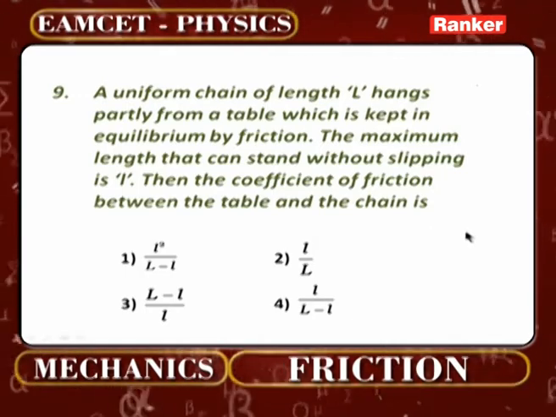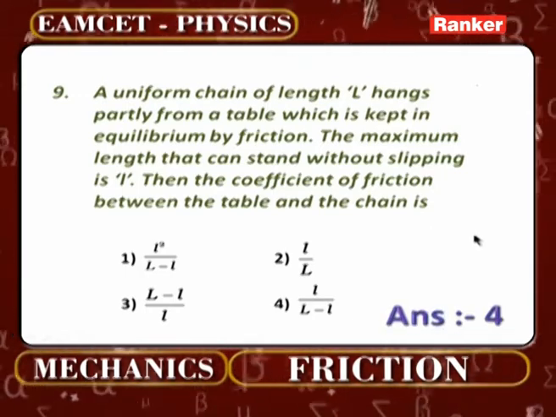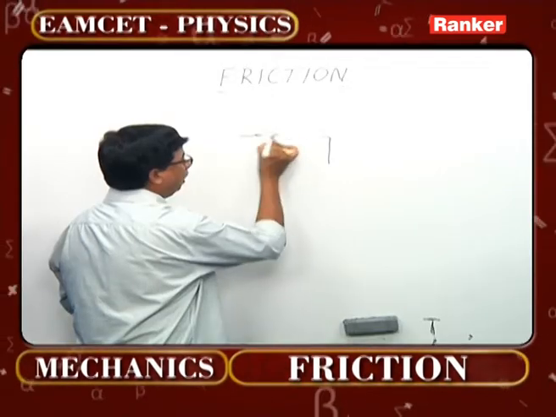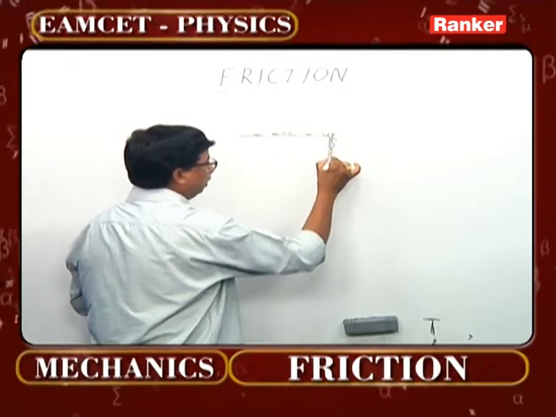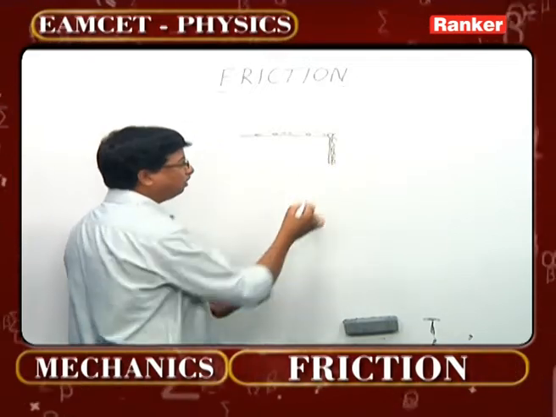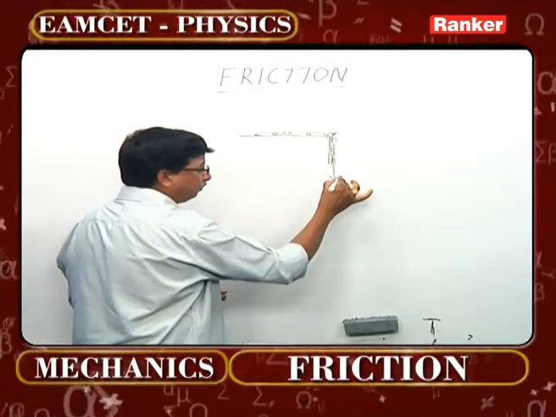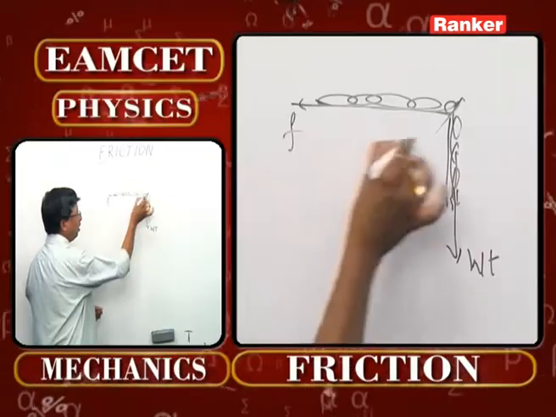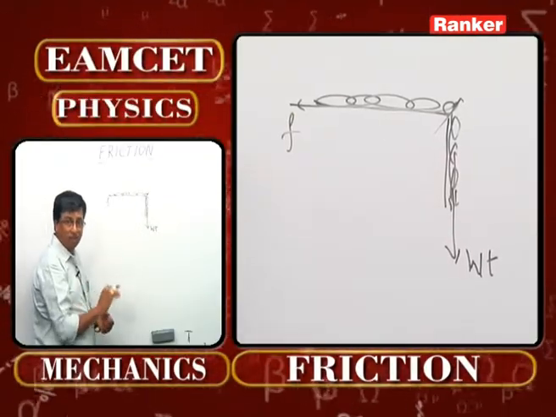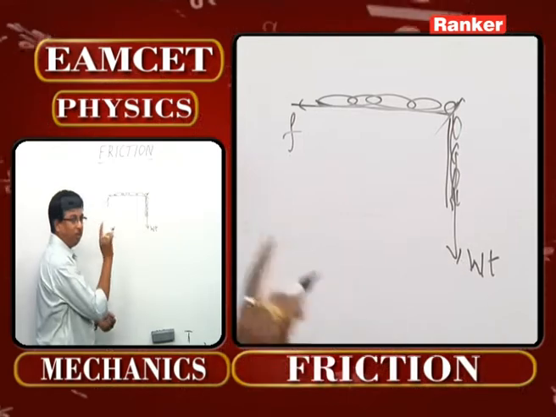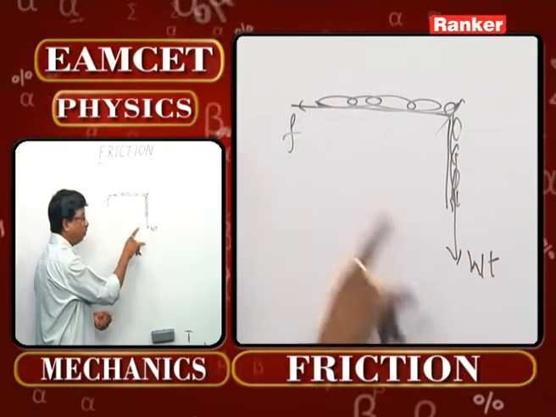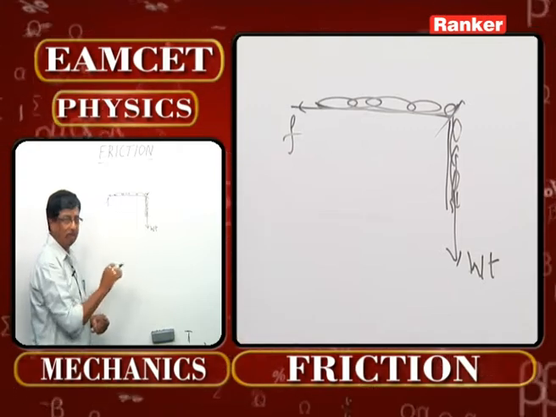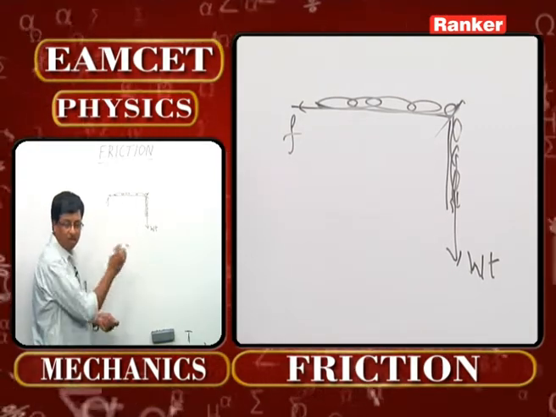That is the concept. One thing you should understand here: whenever a chain-like thing is hanging a small portion from the table, what is the consideration you need to have? The weight of this hanging portion and the force of friction acting on the portion kept on the table are supposed to be equal. When they are equal, only then can the system remain in equilibrium. Otherwise, the total system will fall. That is the concept there.